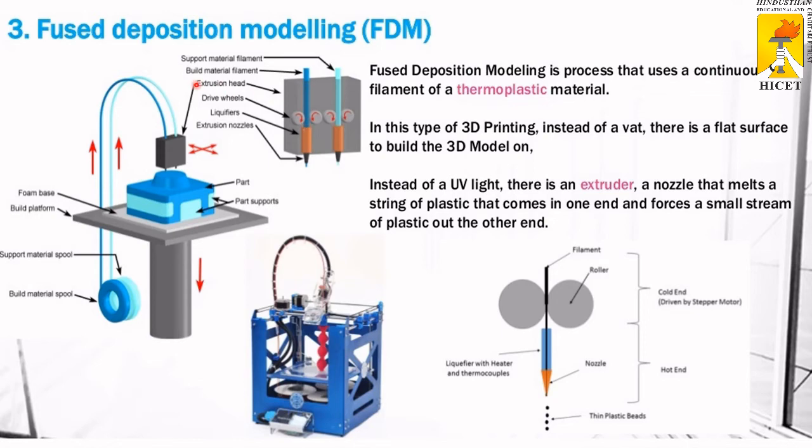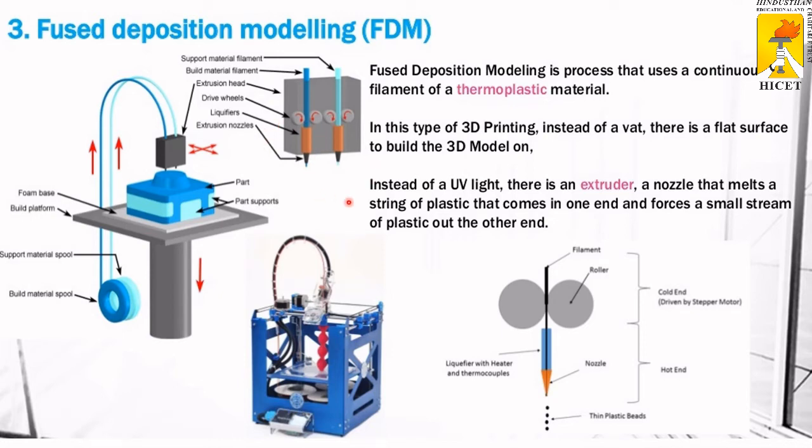It is called an extrusion head. Between two drive wheels, the filament is connected. Filament is nothing but the build material. That build material filament is going to be connected between two drive wheels. So based on the nozzle movement, it is emitted through the extrusion nozzle.